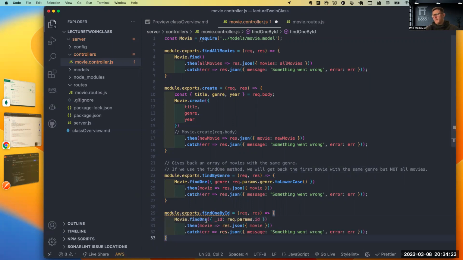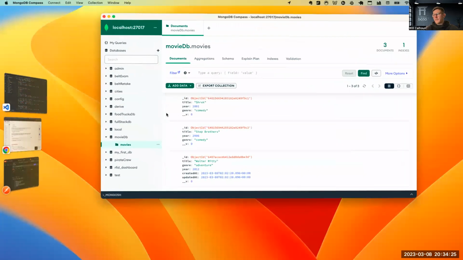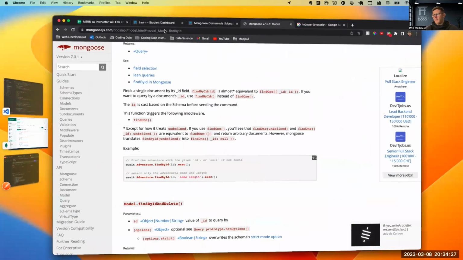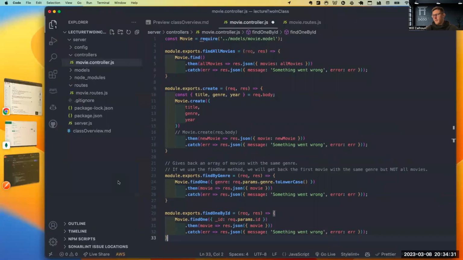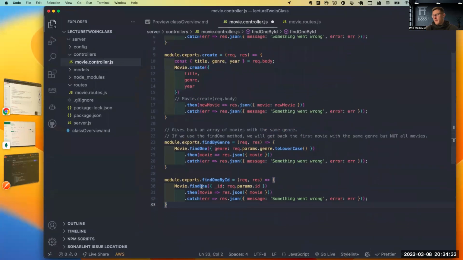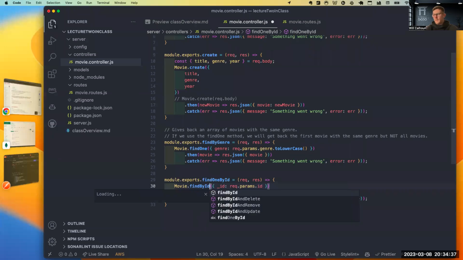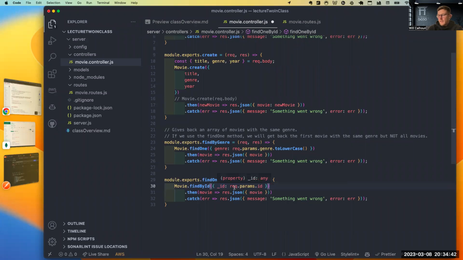And then instead of doing find one, let's test out this find by ID. So let's come here. I'm going to say find by ID, not find one. Perfect. In fact, I'm passing in my ID and my req.params.id.